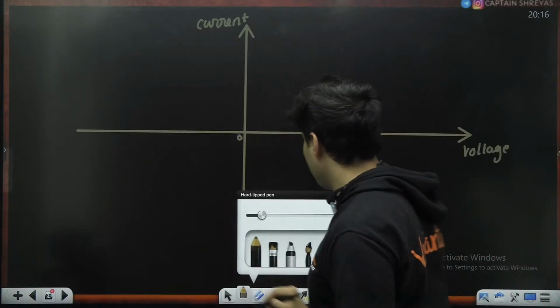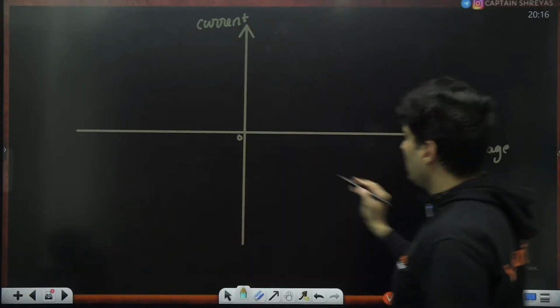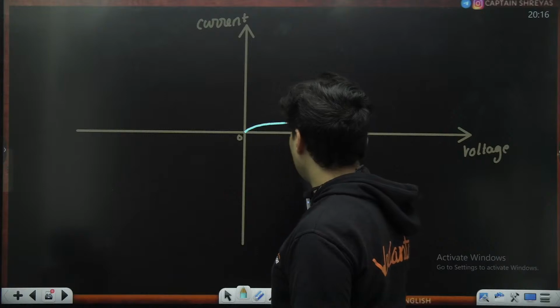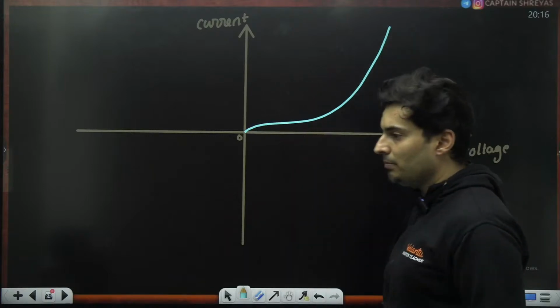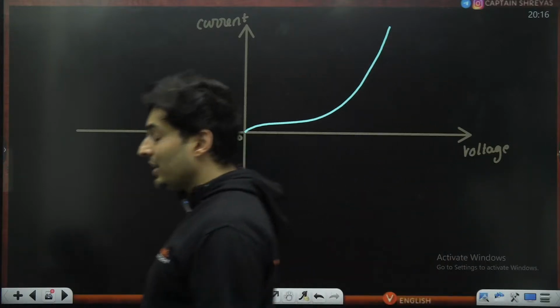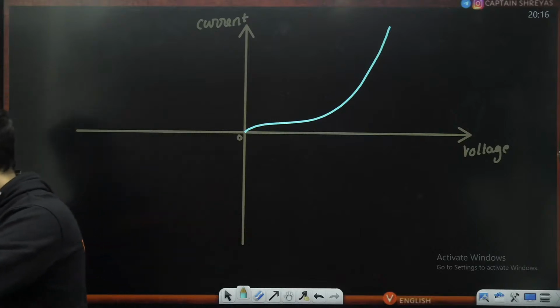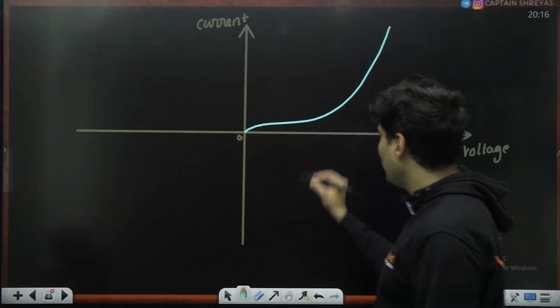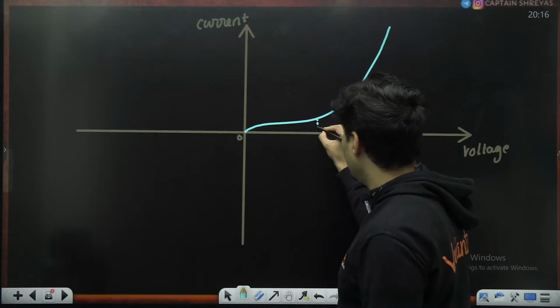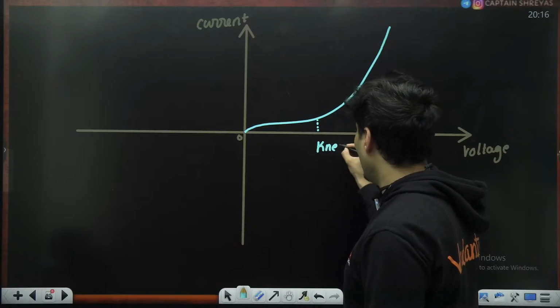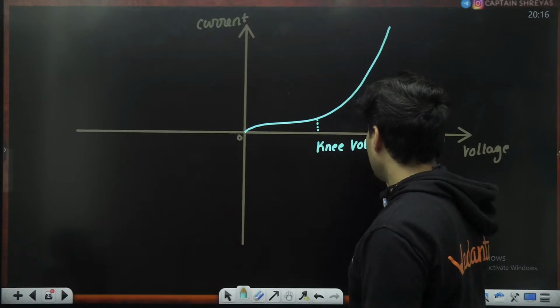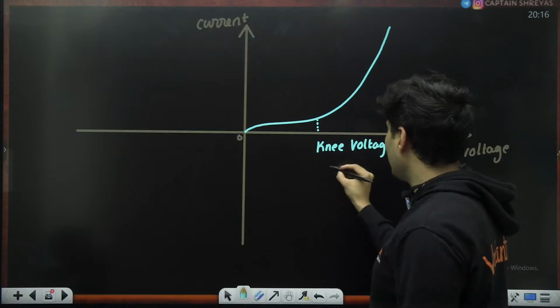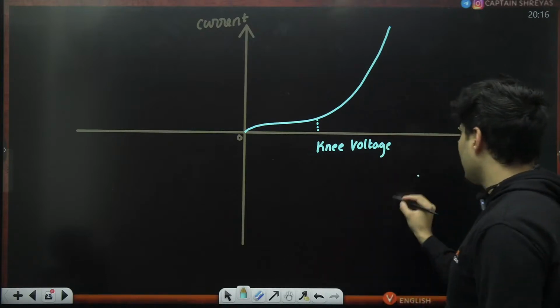This is origin, zero current, zero voltage. This graph goes like this and suddenly shoots up. Which part of the graph is this? It is basically your forward bias. This point happens to be your knee voltage.